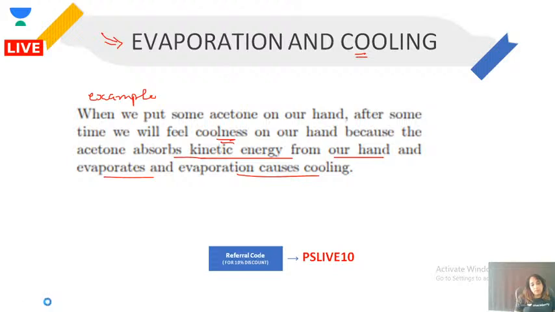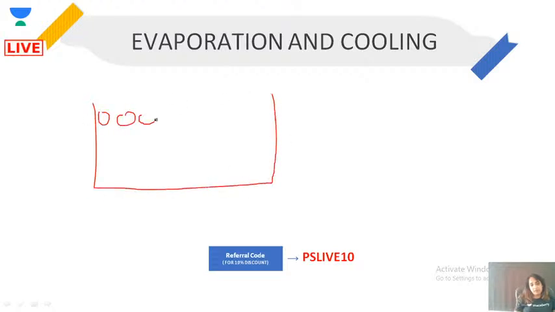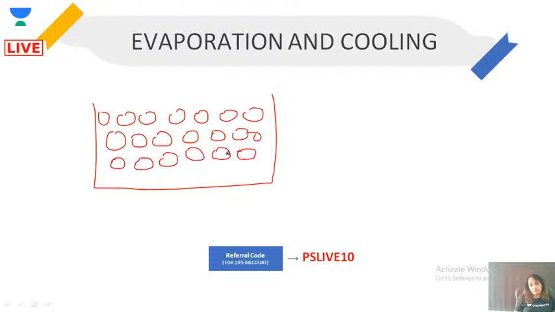So what happens in evaporation? We know that, let's say this is the liquid that we have in this container, and here are the other liquid particles in the container, right? So these are the liquid particles. Now let's say that this particle is over here. It's been attracted by all these particles present in the liquid, in the bulk, right? So it will be very hard for this particle to get released, right?